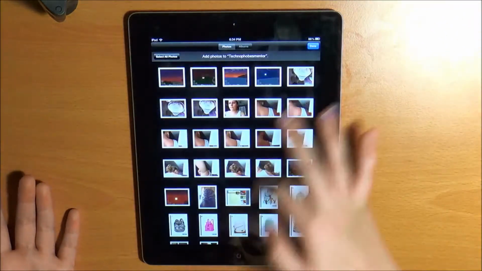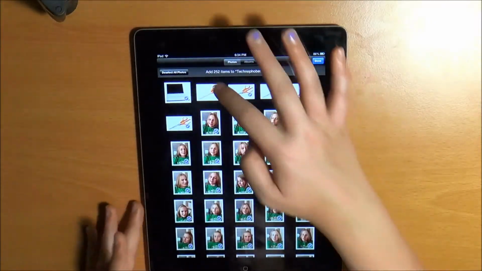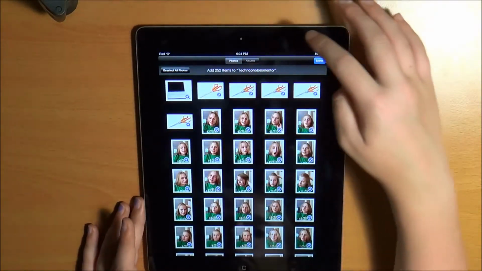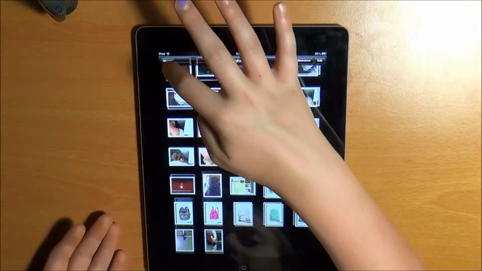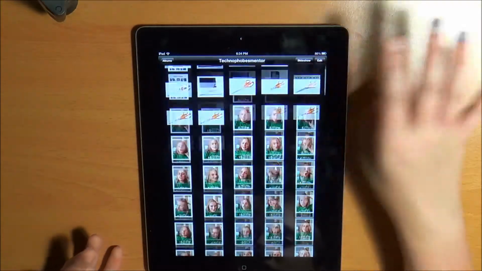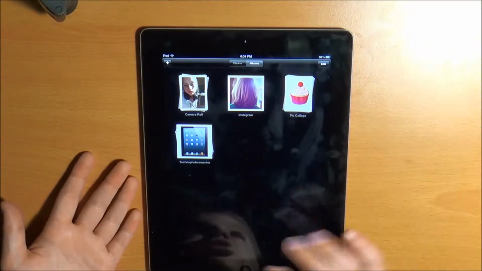It'll say add photos, and you can add them out of your camera roll. And so yeah, this is pretty much my photos, and that's pretty much all you can do with it.